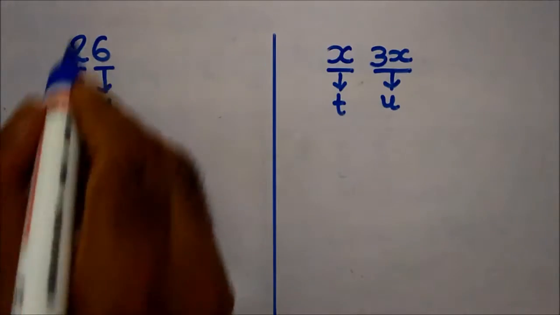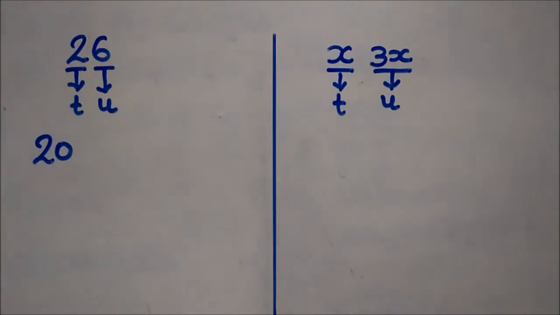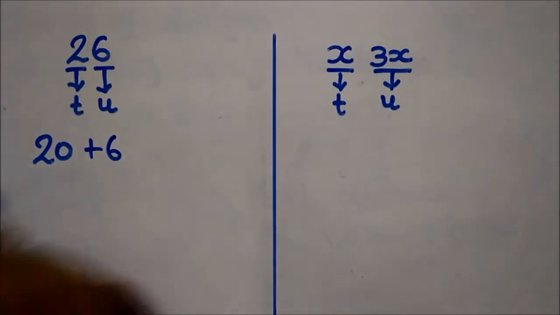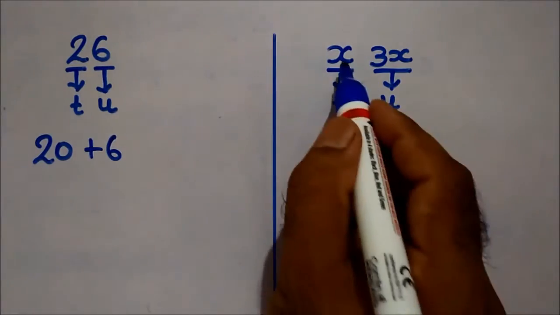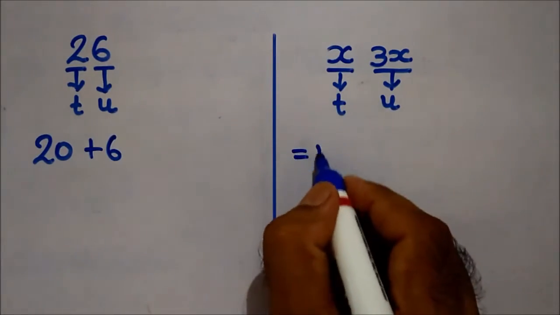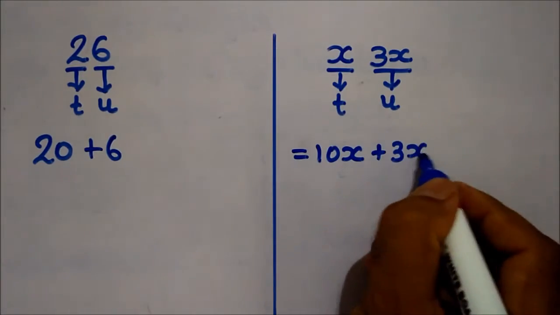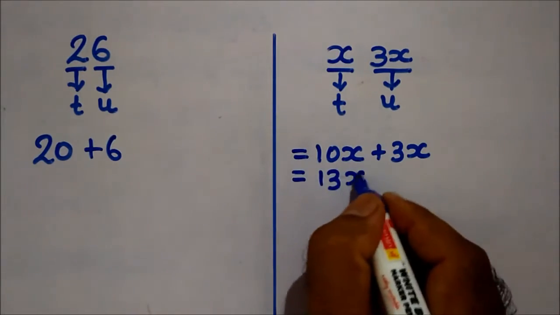What will be the expanded form? 20 plus 6. Since 2 is on tens place, so 20. And here x, so 10x plus 3x, 13x.